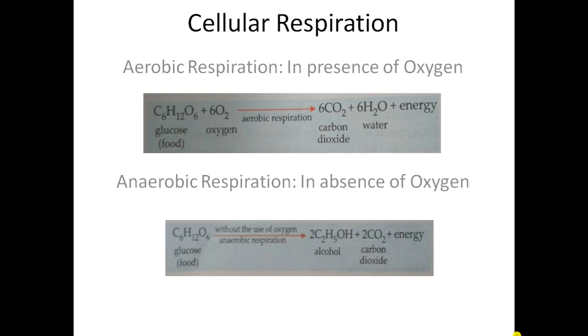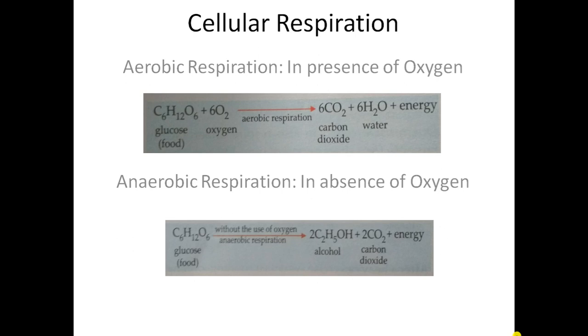So some organisms like yeast, have you heard of this word yeast? Ask your mom, because yeast is also used for various cooking purposes, okay. These organisms, yeast and some bacteria, do not require oxygen during respiration.